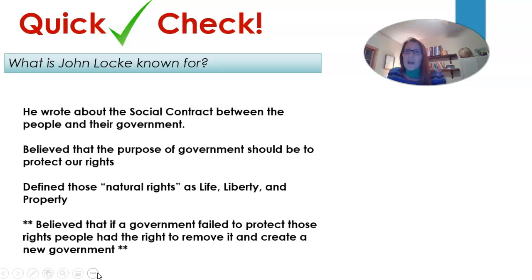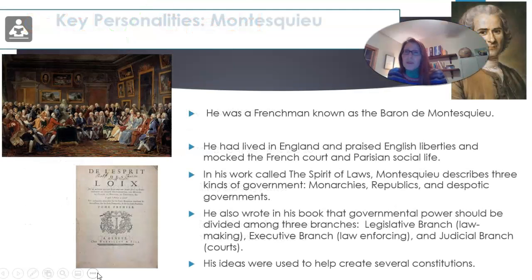So what is John Locke known for? He wrote about the social contract between the people and their government. He believed that the purpose of government should be to protect our rights. He defined those natural rights as life, liberty, and property. And he believed that if a government failed to protect those rights, people had the right to remove it and create a new government. So, kind of a revolution, a revolt.